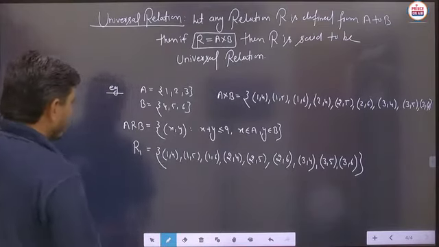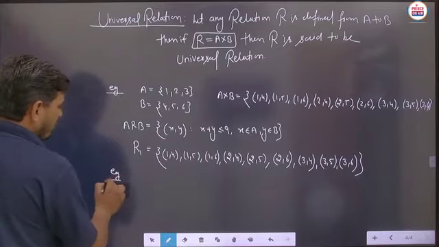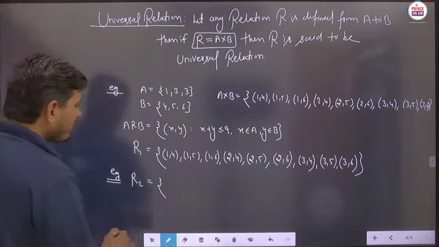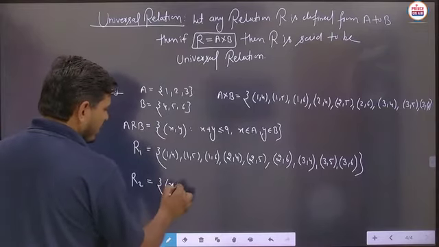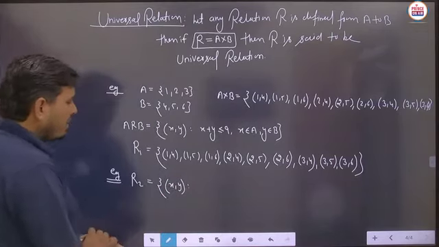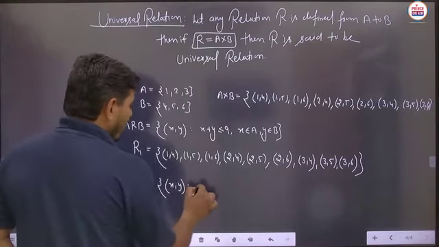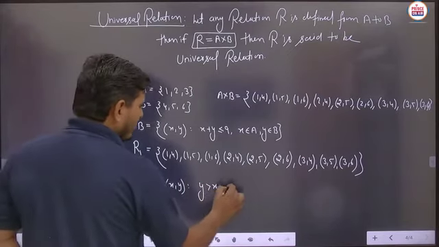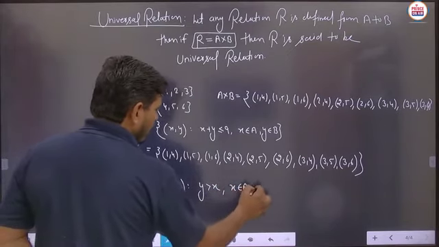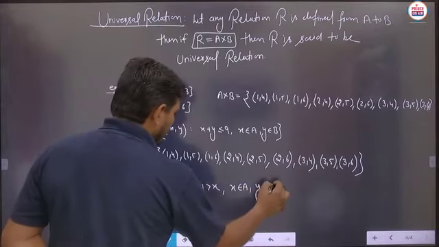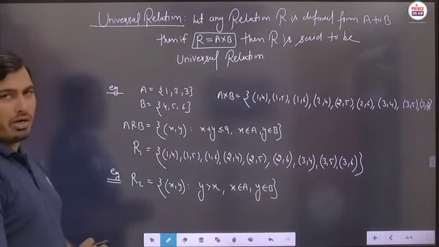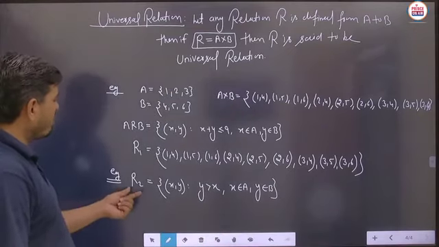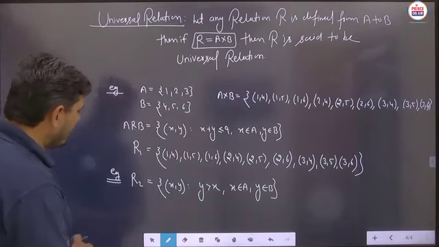Suppose we have to take another relation R2, and suppose R2 we write like this: x, y, such that y is greater than x, where x belongs to the set A and y belongs to the set B. Suppose we discuss this relation. Now the relation will change here. Another example, and the relation R2 is also defined from the set A to set B. Is it clear?